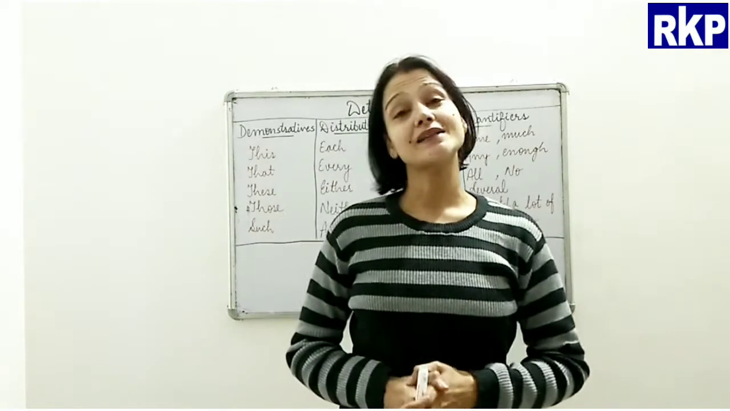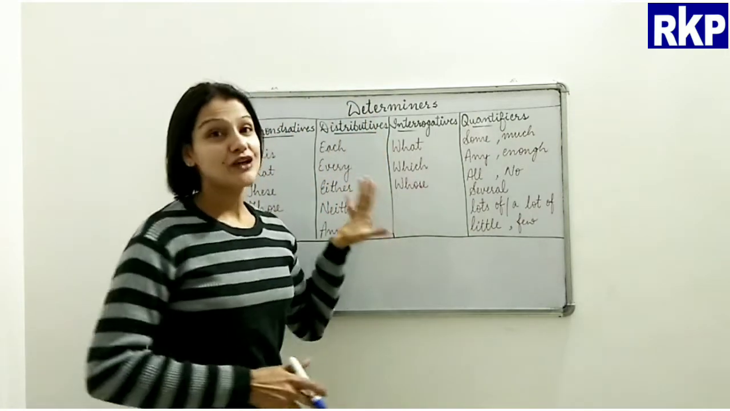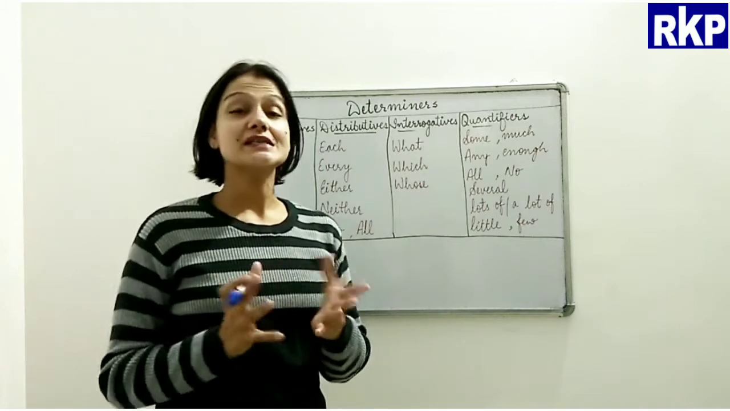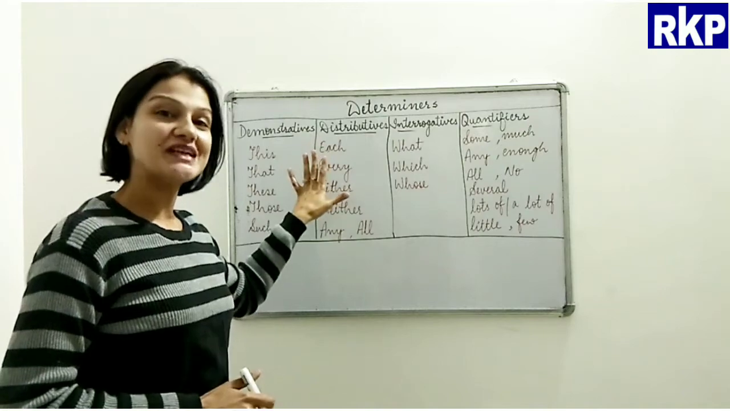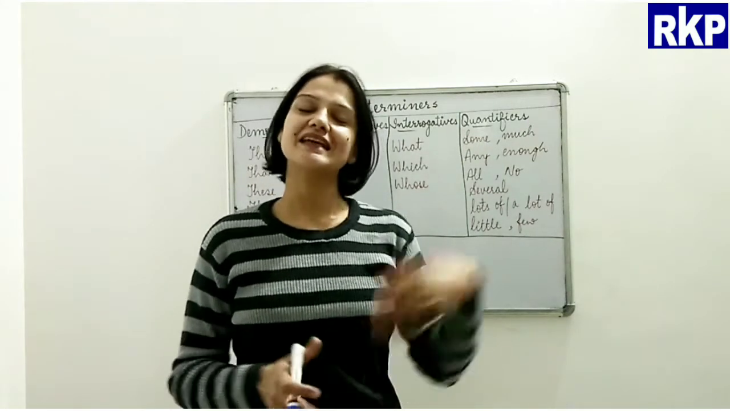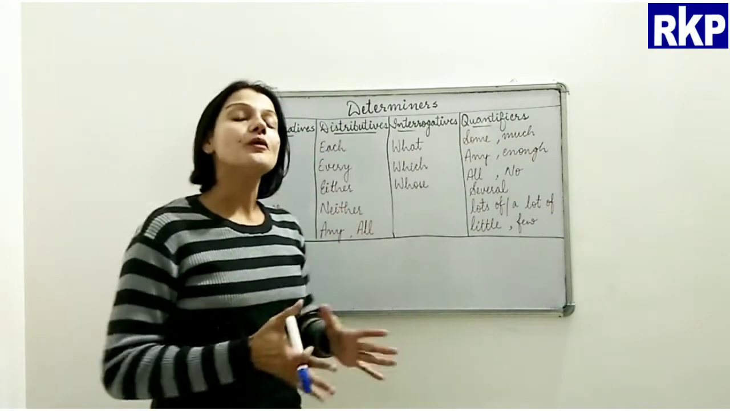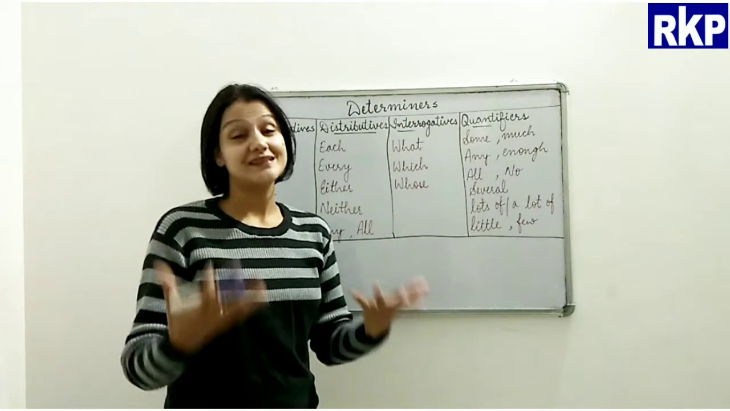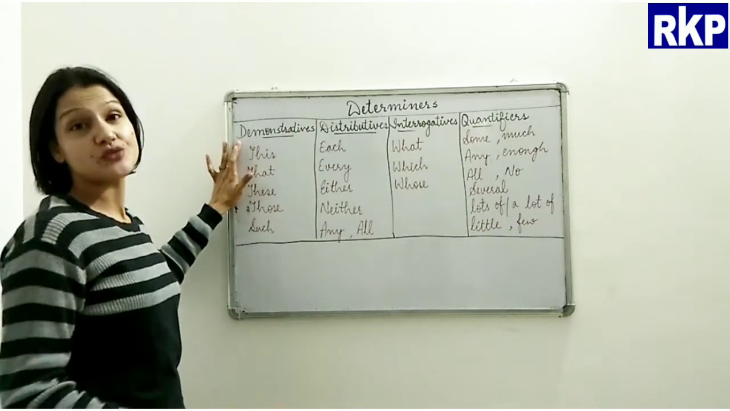Now let's see what the different types of determiners are. Alright, you can have a look at the board. Well, the first type of determiners is articles, right? I haven't mentioned the articles here because we have already done articles in the last videos. So articles are also part of determiners only, right? A, an and the. Okay.